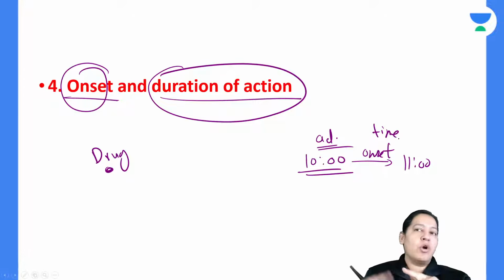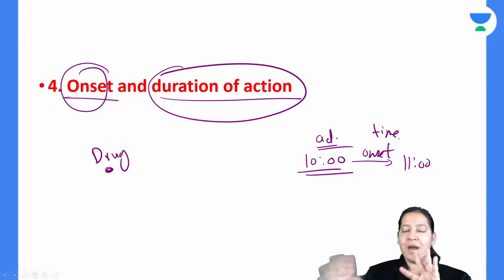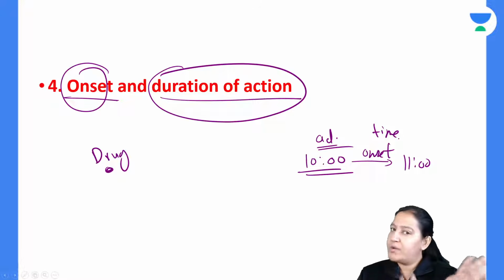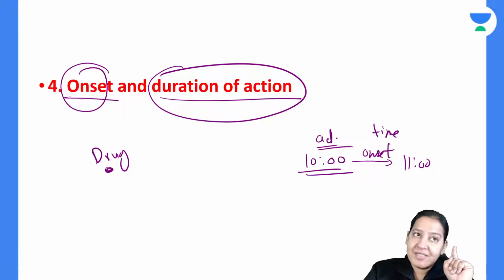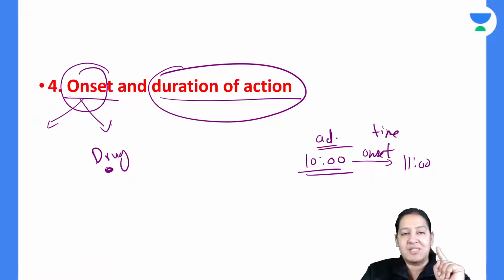In an emergency, you cannot afford 1 hour. In some conditions you can afford time, in some conditions you cannot, right? So onset for some diseases can be slow, can be fast. It depends on disease to disease, situation to situation. So that is the onset, right?